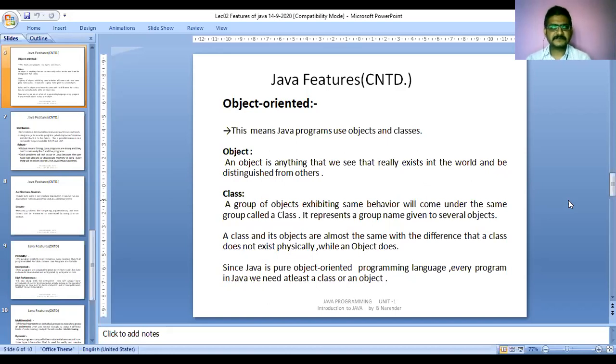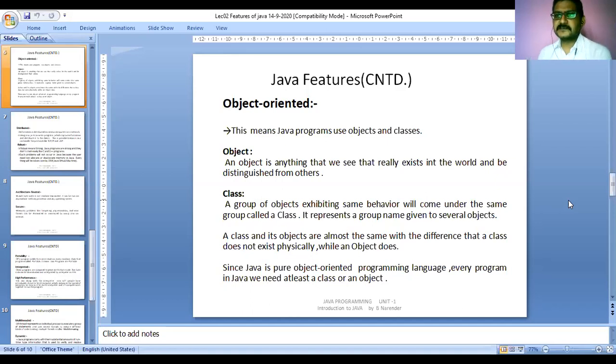Now, the next thing is a class. A class is nothing but the objects which have a physical appearance, grouped into one unit called a class. A group of objects exhibiting the same behavior will come under the same group called a class.